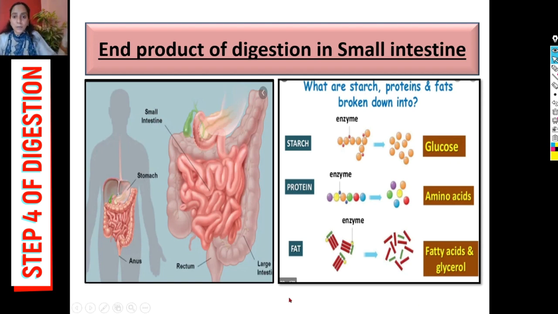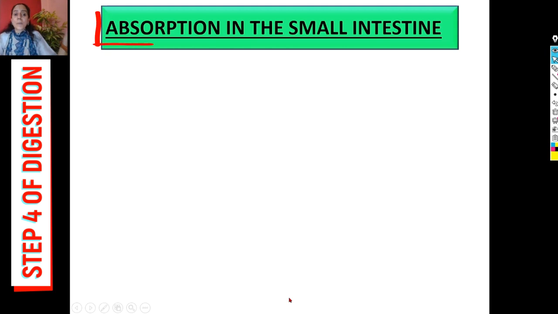So what is the next step, viewers? Absorption in the small intestine. Not only does digestion complete in our small intestine, but the small intestine also has a very important role in the absorption of those simple soluble nutrients. How is it doing that? Let's explore that also.